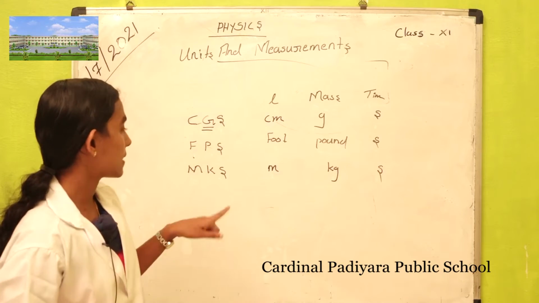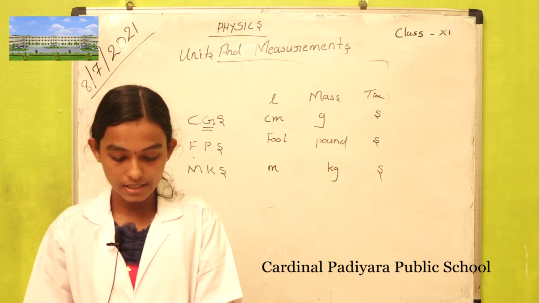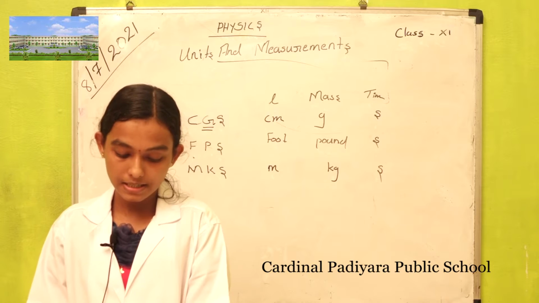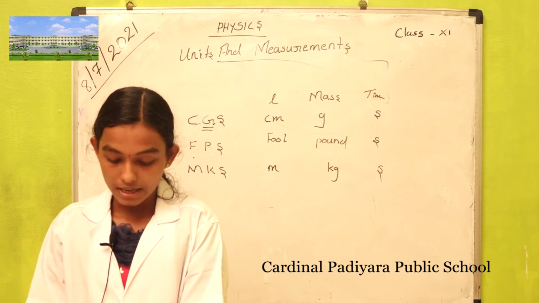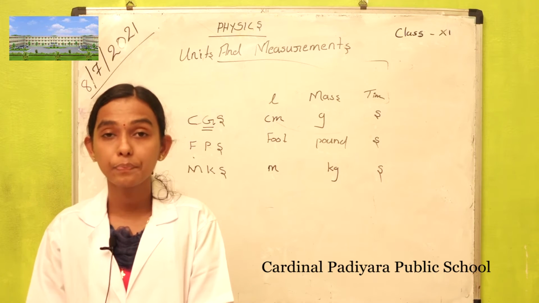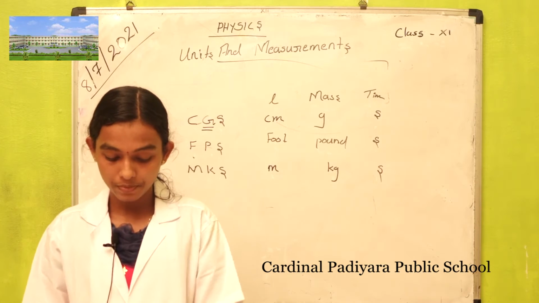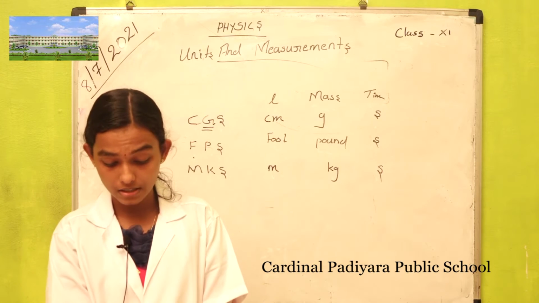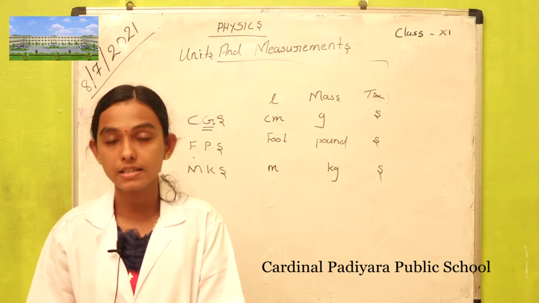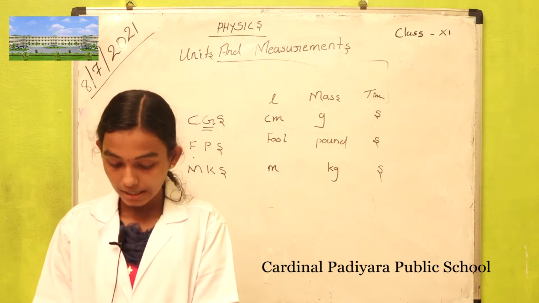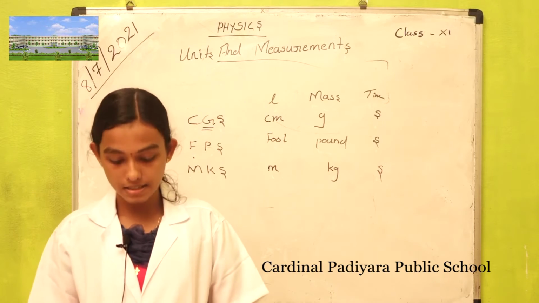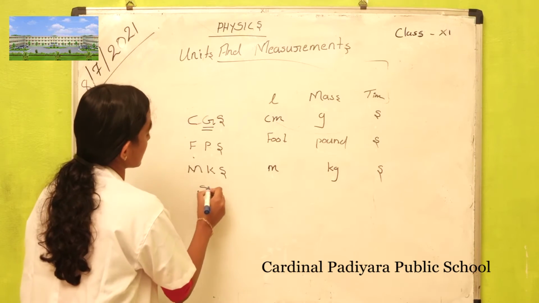These are the three basic systems of units: the CGS system, FPS system and MKS system. In the CGS system, length is centimeter, mass is gram and time is second. In the FPS system, length is foot, mass is pound and time is second. In the MKS system, length is meter, mass is kilogram and time is second.